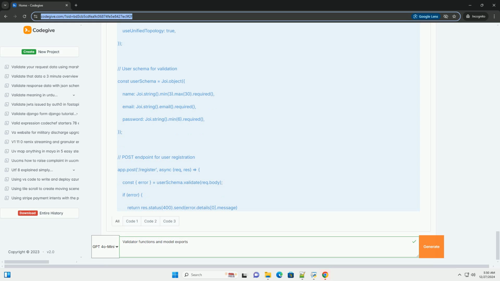You can further expand this by adding more fields, using more complex validation, or implementing additional routes for user management. The principles of validation and model exports will help you create robust applications with well-defined data structures.